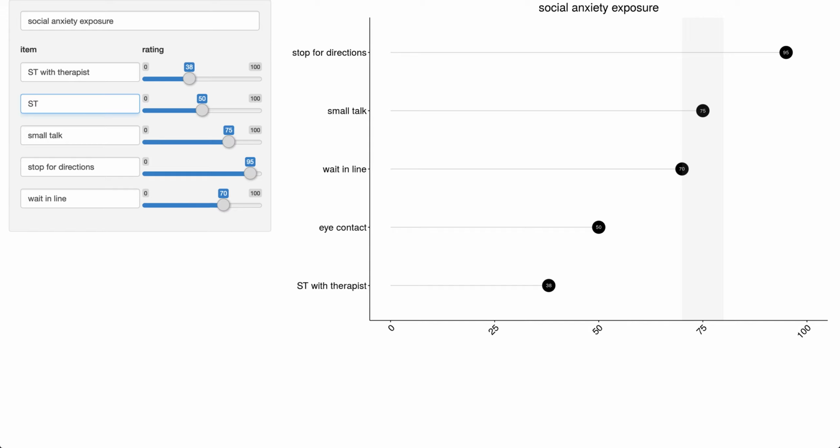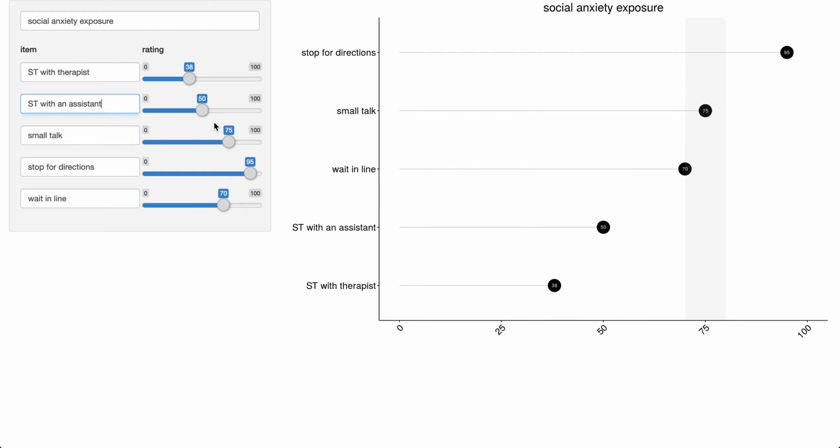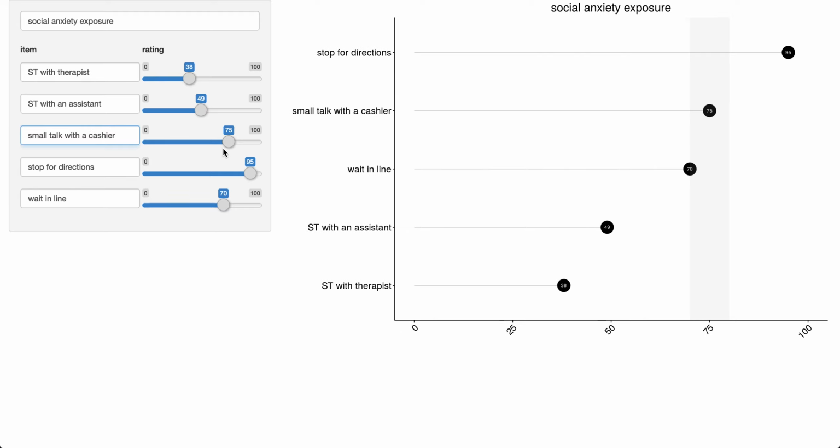What about small talk with an assistant? Also somebody that is in on it, but not as familiar. And so that might be a little bit more difficult. Small talk with a cashier might start getting into that 75 range. And you might make a distinction between small talk with a male stranger and a female stranger, and see whether the sex of the person they're having a conversation with affects their rating.